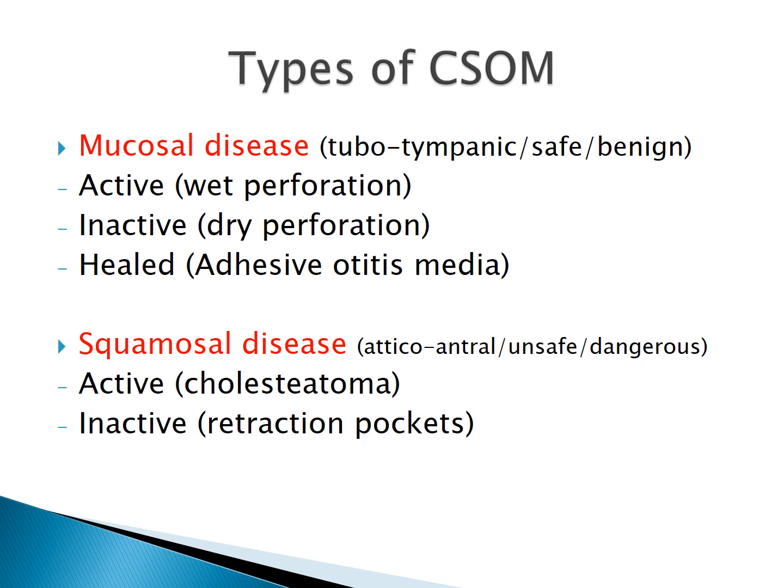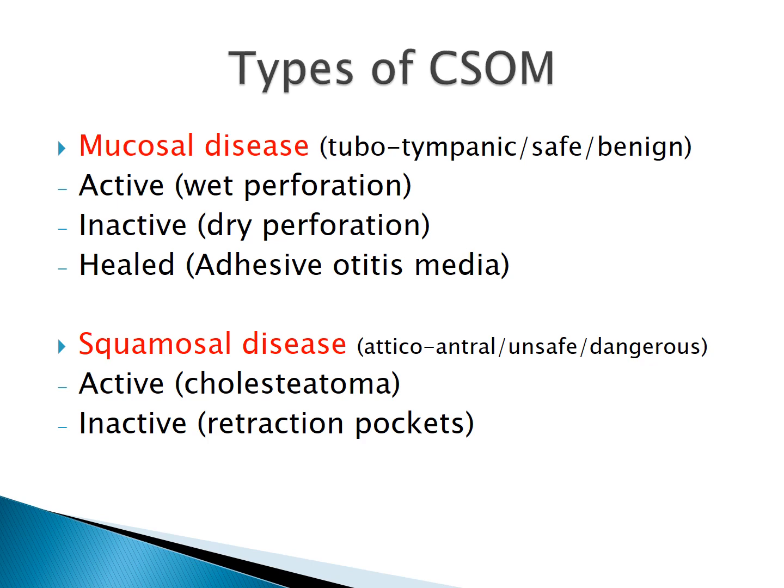Now this mucosal disease is further divided into three types. It can be active mucosal, which means there is a central perforation and it is discharging, so a wet perforation. Then it can be inactive mucosal disease, in which a perforation is there but at present there is no infection, so it is a dry perforation. Or it can be a healed mucosal disease, in which the healing process has occurred naturally. It is like adhesive otitis media, in which there is negative pressure in the middle ear, so the tympanic membrane is adhered to the promontory.